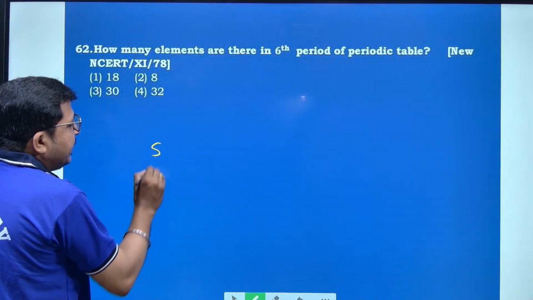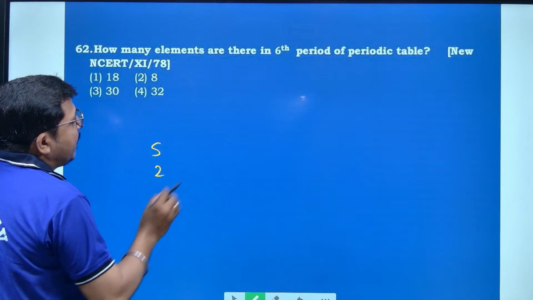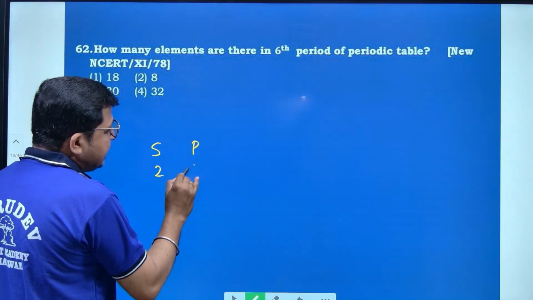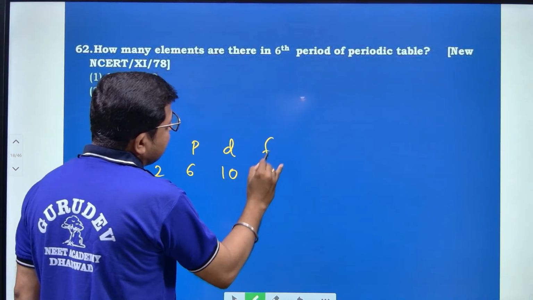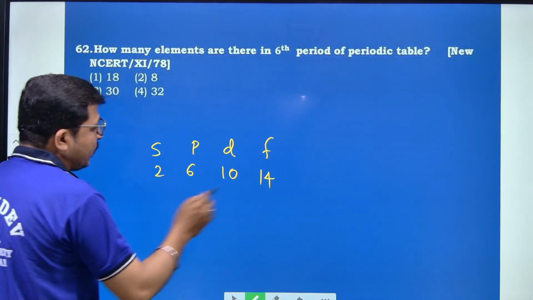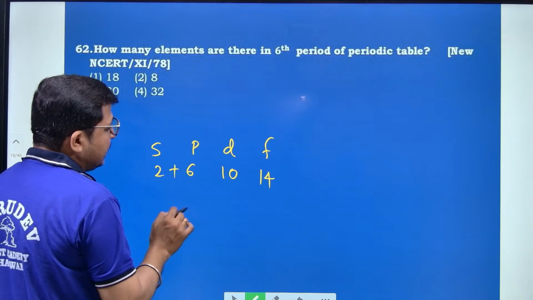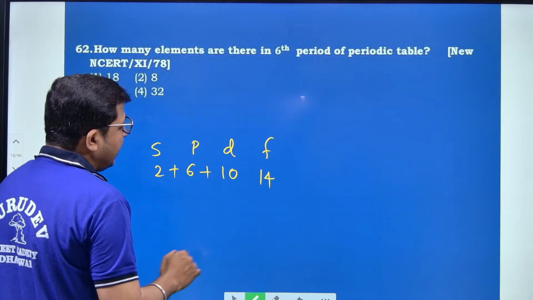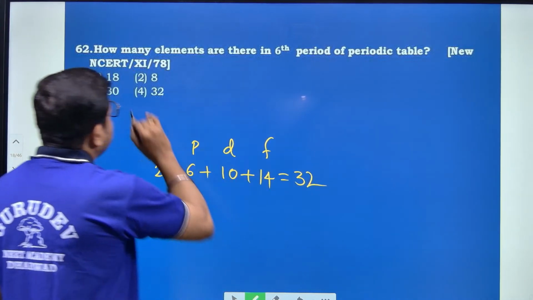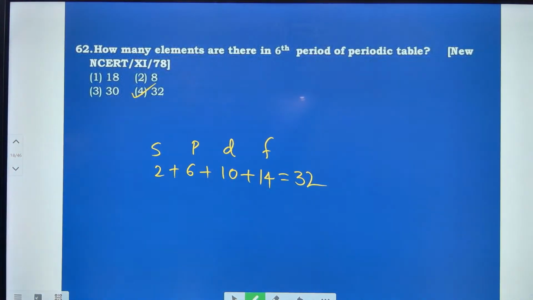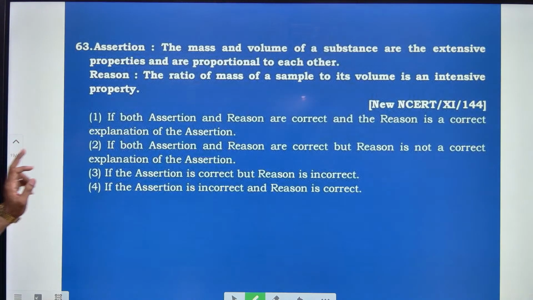S orbital 2 elements, P orbitals 6 elements, D orbitals 10 elements, and F orbitals 14 elements. Combined together, 2 plus 6 is 8, 8 plus 10 is 18, 18 plus 14 is equal to 32 elements. That is option number 4. Option number 4 is the right answer for the 62nd question.